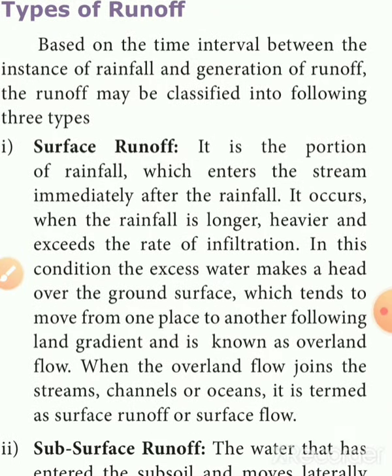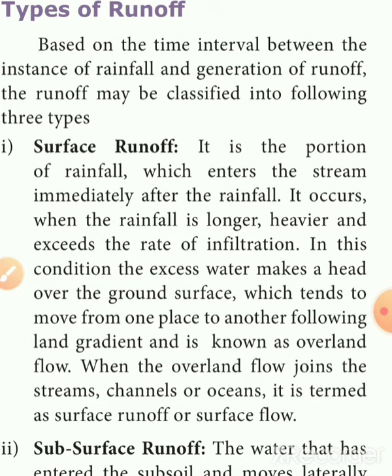In this condition, the excess water makes a head over the ground surface, which tends to move from one place to another following the land gradation, and is known as overland flow. When the overland flow joins the streams, channels and oceans, it is termed surface runoff or surface flow.